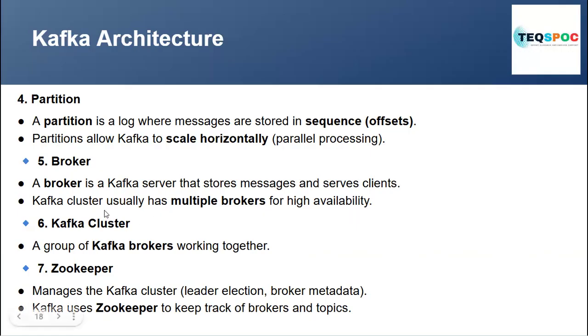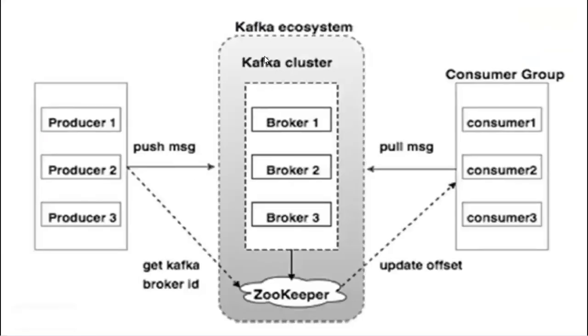A Kafka cluster usually has multiple brokers. This is a Kafka cluster.